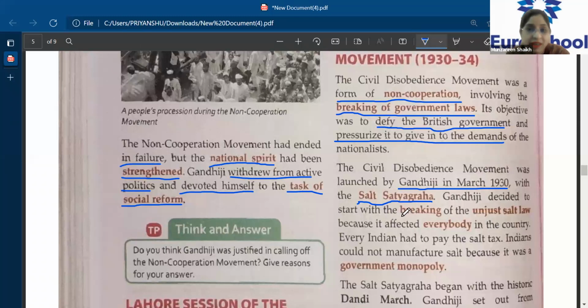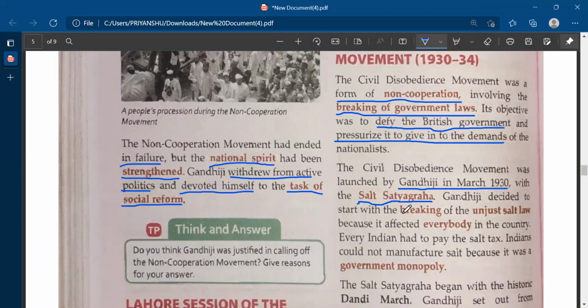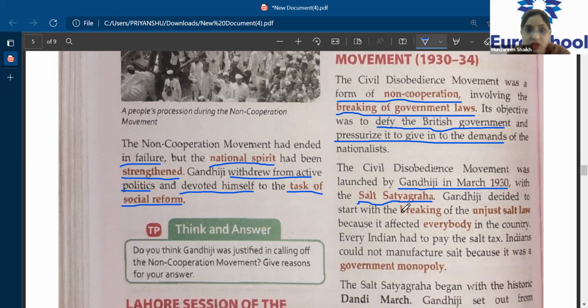And from where do we get salt? Ma'am, it is a natural commodity from the ocean. It is a natural commodity, right? So the Britishers are not investing anything in that. So why are they applying tax on this? This was the basic concern of Gandhiji. He said it is unjust because salt is a natural commodity, and it is also a basic commodity which poor people are not able to afford. So Gandhiji decided to start with the breaking of the unjust salt law because it affected everybody in the country. Every Indian had to pay salt tax.